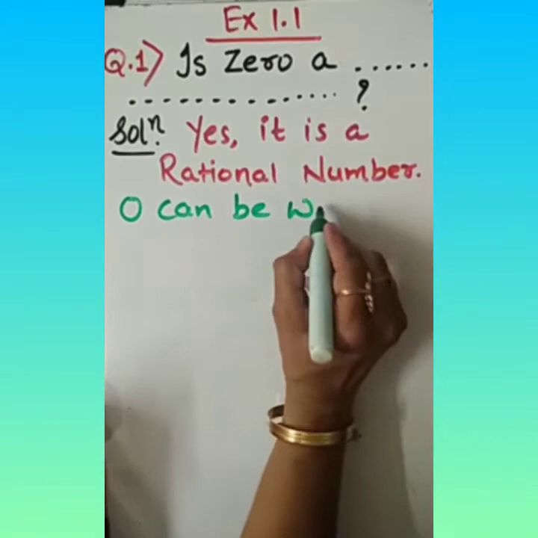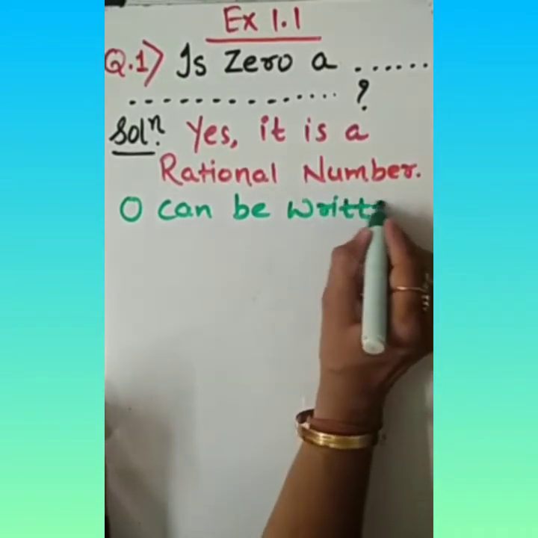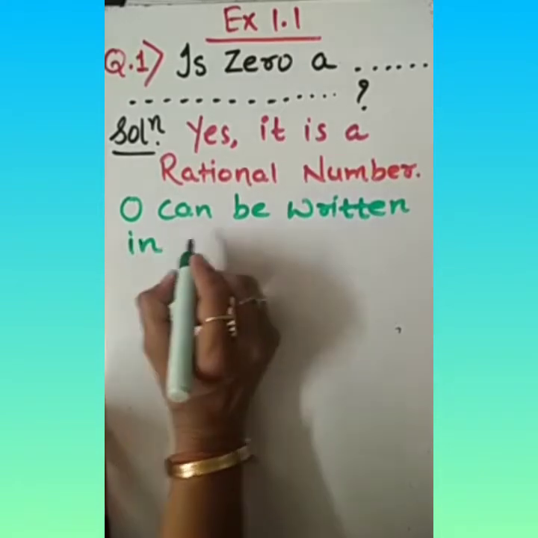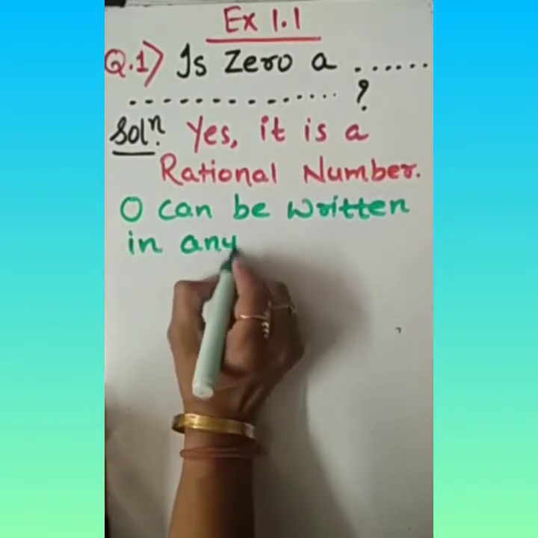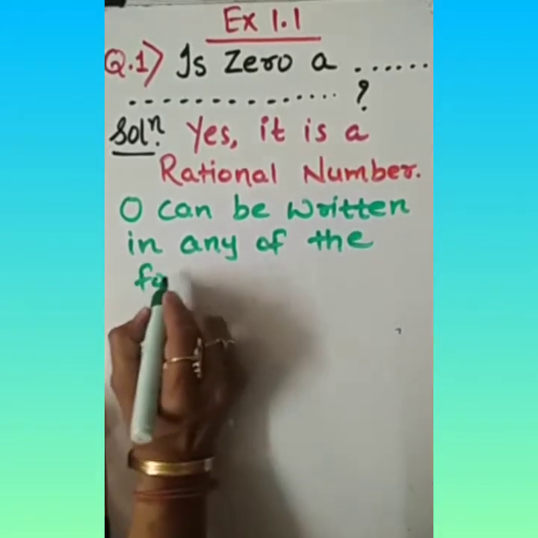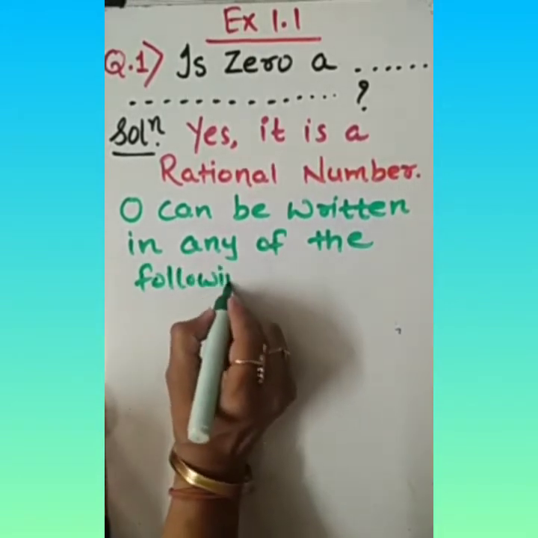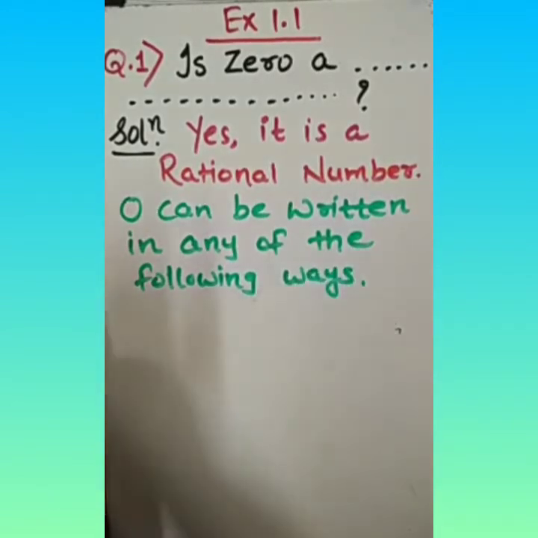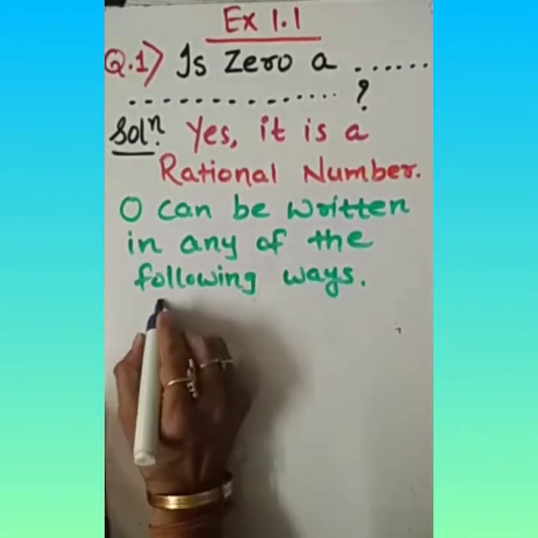Start writing along with me. 0 can be written in any of the following forms. We can write 0 by 1.